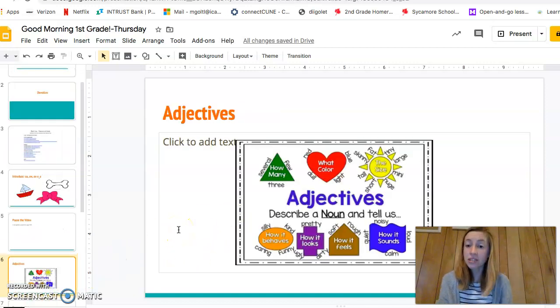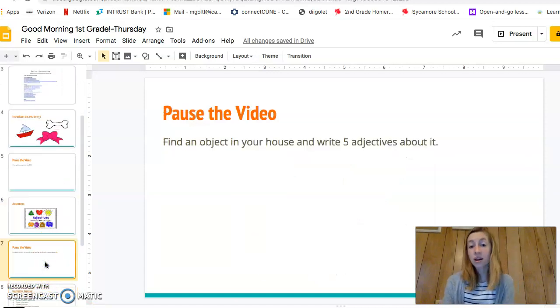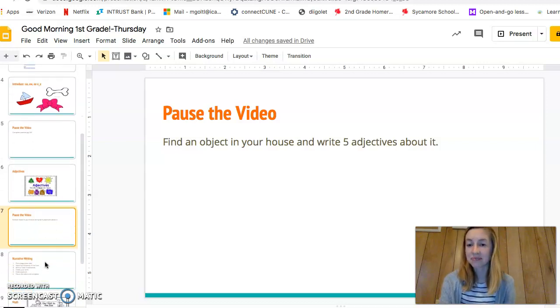Continuing, we've also been talking about adjectives. Adjectives are describing words. This chart tells you what adjectives describe. I can tell how many, what color, size, sound, feel. We use our 5 senses when we think about adjectives. How does it feel? How does it sound? This wall behind me feels bumpy. You can pause the video now, find an object in your house, and write 5 adjectives about it.